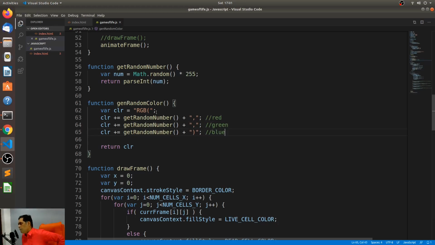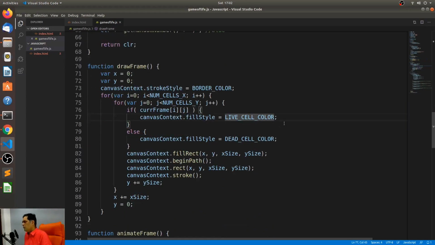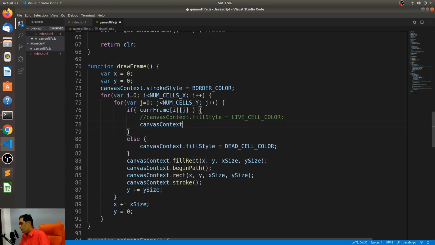All right, so RGB, open brackets, comma, comma, close brackets, return this color. So now we have a color. We can take this gen random color and put it for canvas context dot fill style.